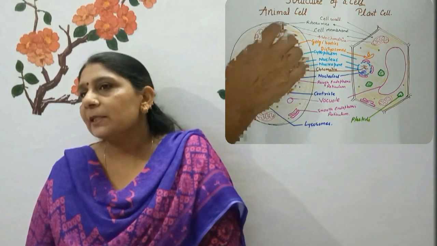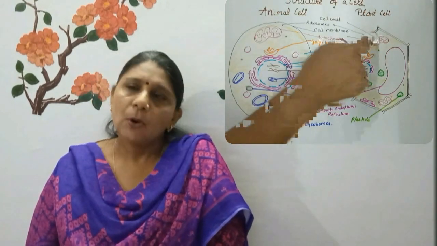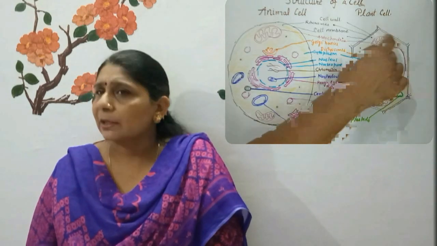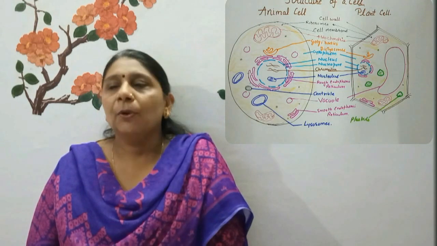So, this is the basic structure of animal cells and plant cells. All cells have these structures. They have a cell membrane, vacuole, nucleus, endoplasmic reticulum, etc. But there are differences too. What are these differences? Let me tell you.